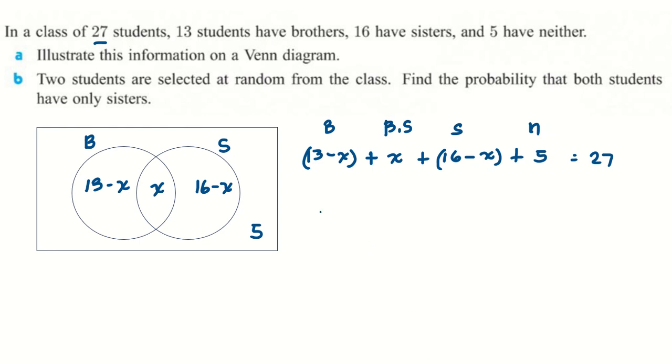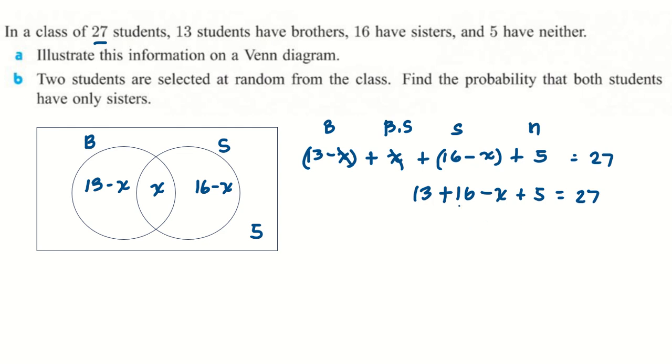So this cancels out because minus x plus x is 0. What we have left is 13 plus 16 minus x plus 5 equals 27.